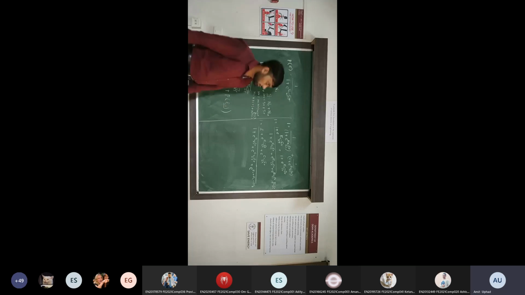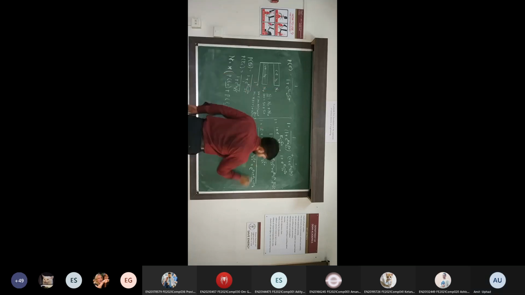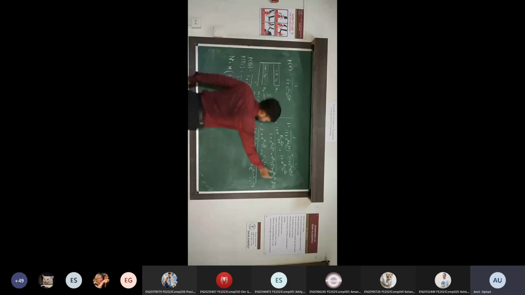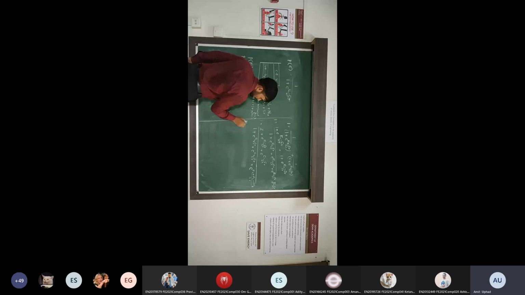Is it understandable how this is written? I added their powers only. Suppose the whole term multiplied with 1, it becomes LHS. I am writing LHS right now. This term multiplied with 1 becomes 1 plus e raised to EC minus EF divided by KT plus e raised to EV minus EF divided by KT plus e raised to EV plus EC minus 2EF divided by KT.